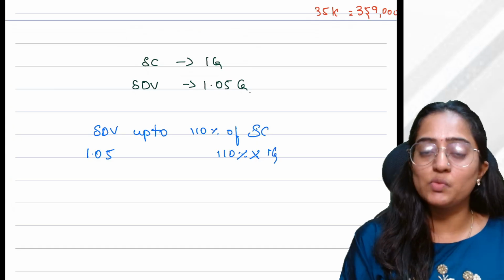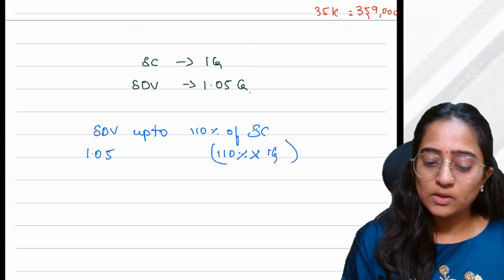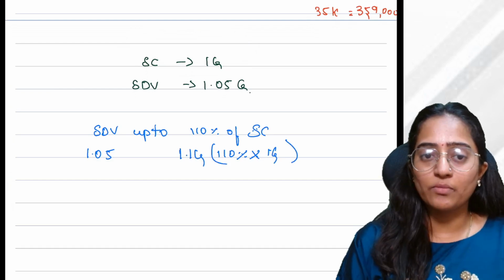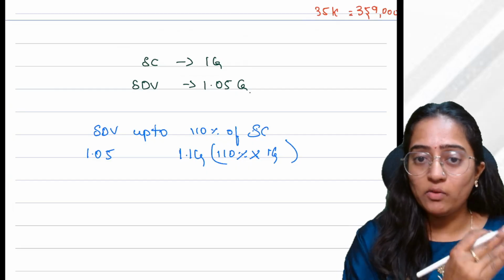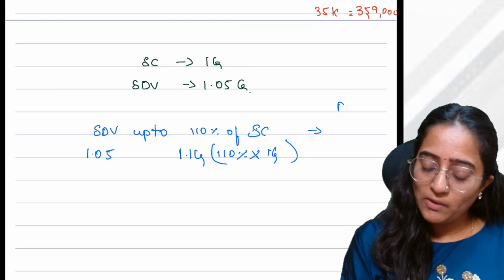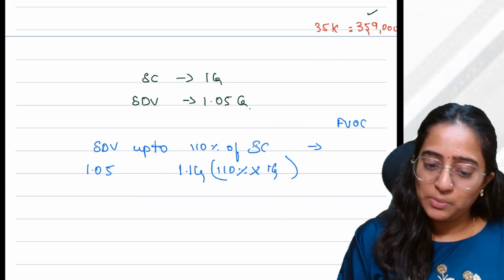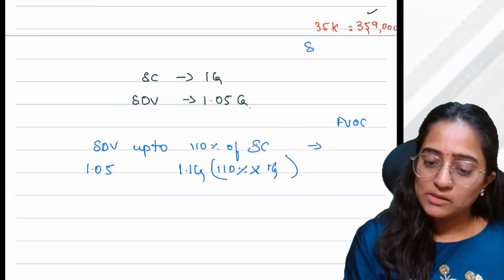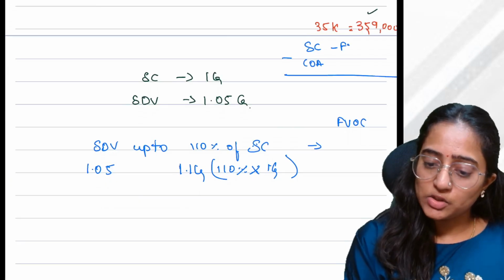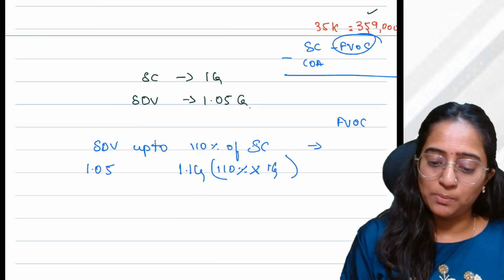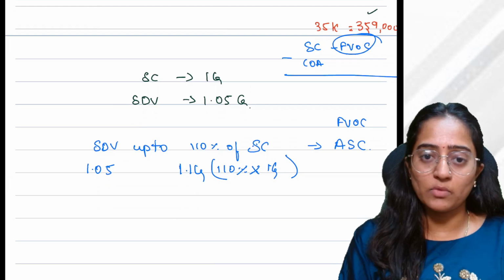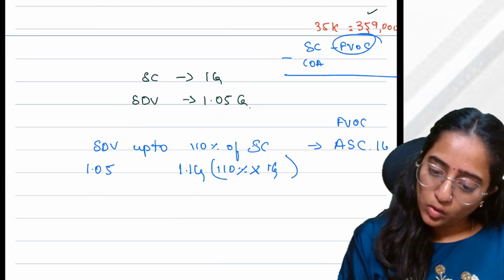Your consideration is 1 crore. 110% of your sale consideration means 1.1 crore, 1 crore 10 lakh. Up to means less than or equal to. So it is less than. If it is the case, then your full value of consideration for this purpose, whatever I told you, sale consideration minus cost of acquisition you would be doing, the full value of consideration for this purpose would be your actual sale consideration only. You would take 1 crore only as the point.